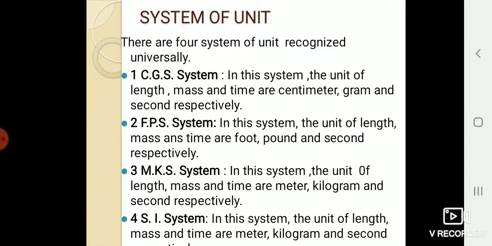In FPS system, the units of length, mass and time are foot, pound and second respectively. In MKS system, the units of length, mass and time are meter, kilogram and second respectively. In SI system, the units of length, mass and time are meter, kilogram and second respectively.